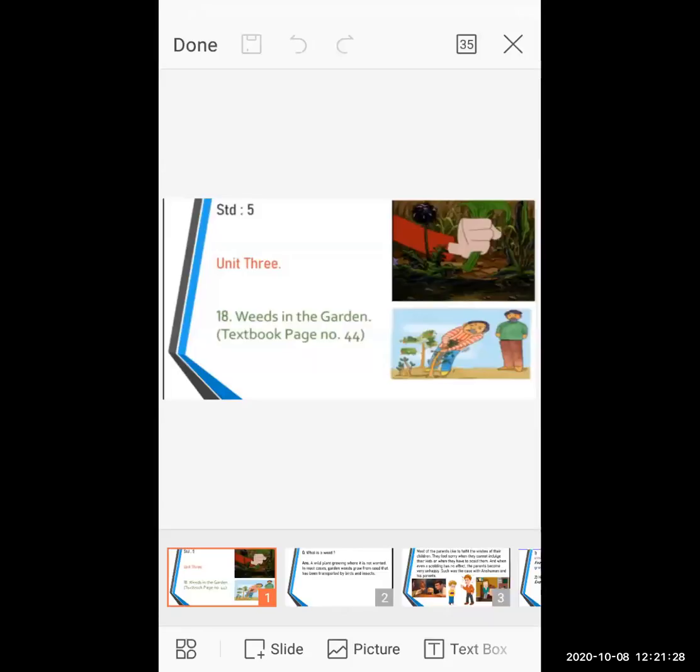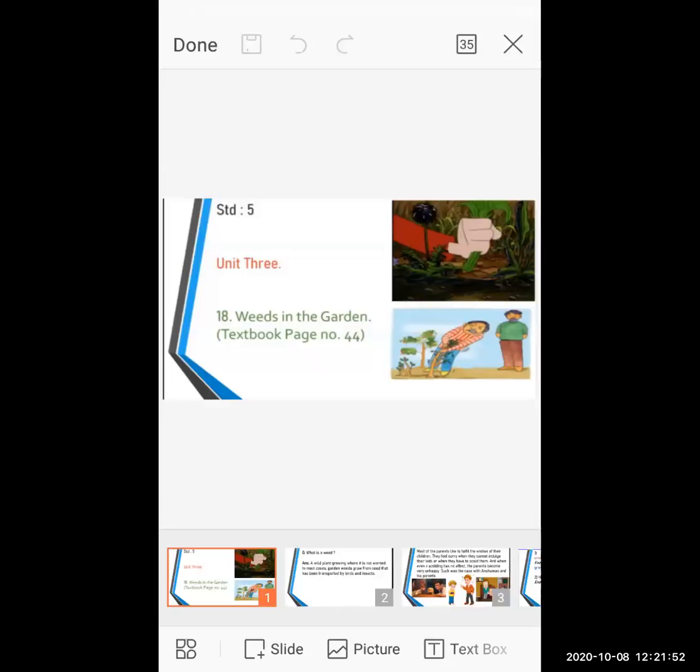Okay, so in this lesson, what will we see? That parents taught their children to utilize and grasp good habits in their day-to-day life while giving the example of the weeds in the garden.